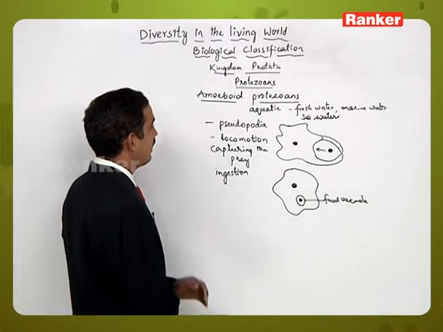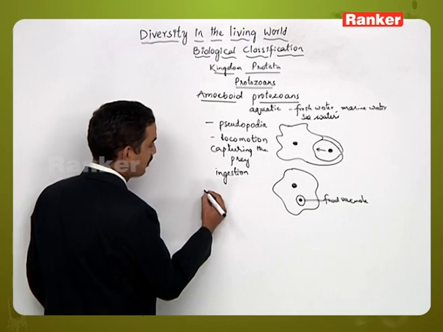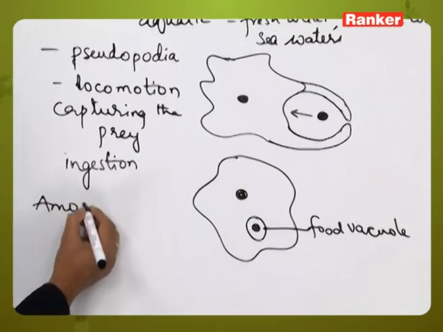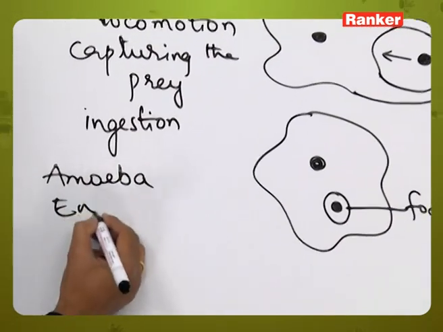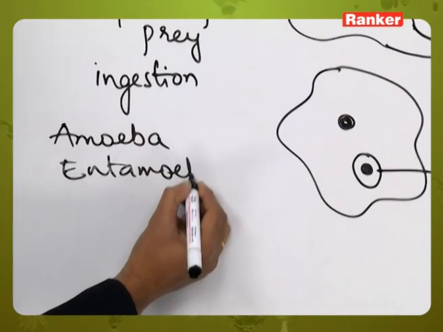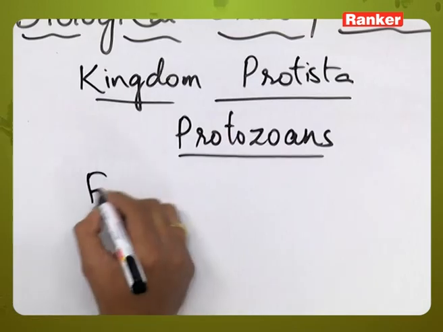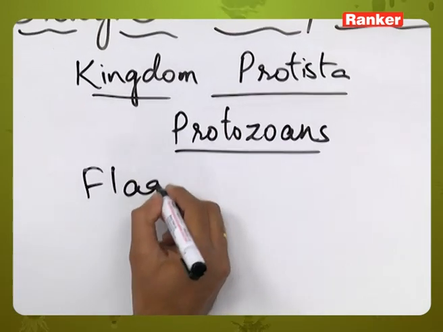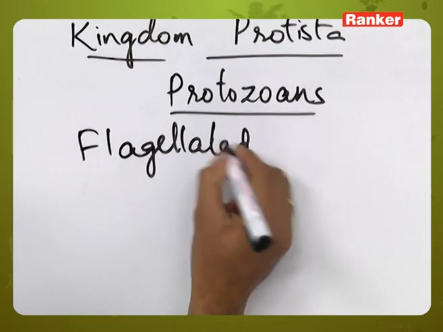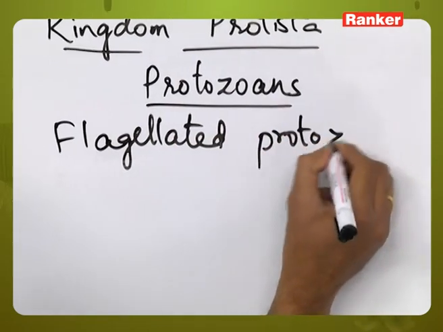The members belonging to amoeboid protozoans are amoeba and entamoeba. Next, the second group are the flagellated protozoans.